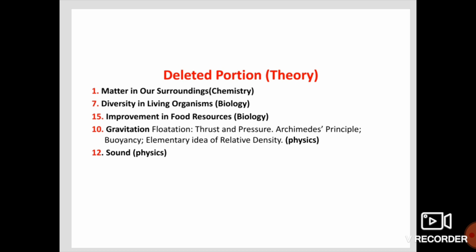From the 10th chapter, gravitation, only half of the chapter is deleted. The deleted part is thrust and pressure, Archimedes' principle, buoyancy, elementary idea of relative density. Then the 12th chapter, sound, is totally deleted. Totally, 3.5 chapters are deleted in this academic year.